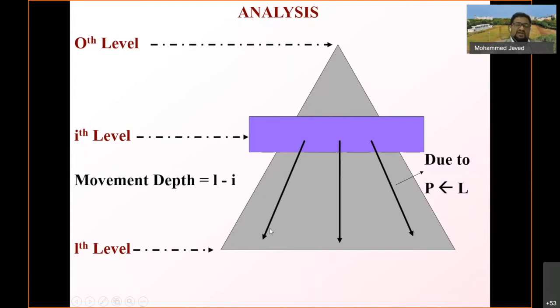So L minus I movement should be there, because it should ensure that the heap is proper till the bottom. That is the intention here, which we should understand.